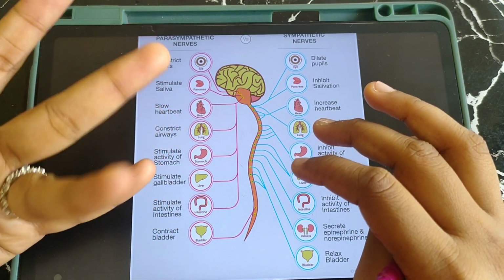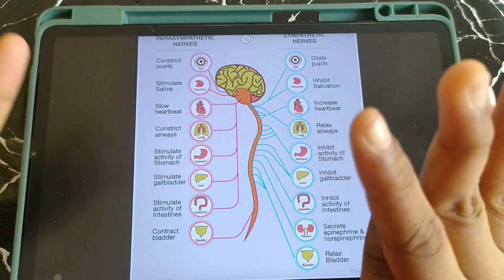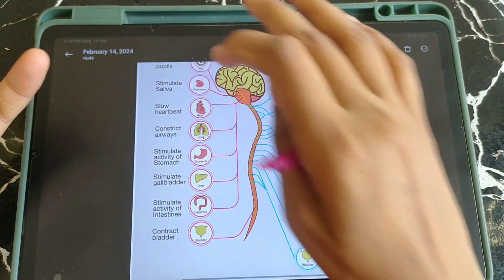Cranial nerves 3, 7, 9 and 10, these 4 cranial nerves out of the 12 cranial nerves, are involved in parasympathetic innervation.